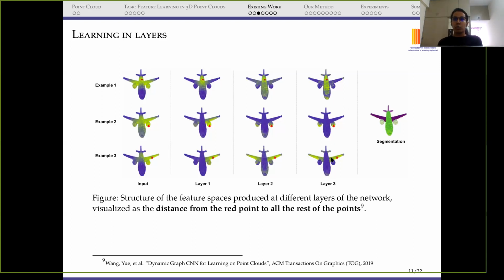So we have both the wings getting close to each other in the third row, and we have both the, what do we call it, I don't remember the name, but yeah, both of these similar parts are getting close to each other. Then we can perform the segmentation. So this is how the learning happens in the layers.